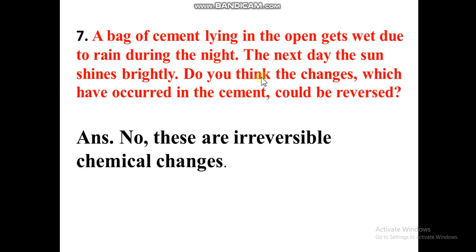The seventh question: a bag of cement lying in the open gets wet due to rain during the night. The next day the sun shines brightly. Do you think the changes which have occurred in the cement could be reversed? No, it is not possible, because due to the rain and sunlight, the cement will become very hard, and it is not possible for anyone to change it to the previous form. So it is an irreversible chemical change that cannot be reversed.